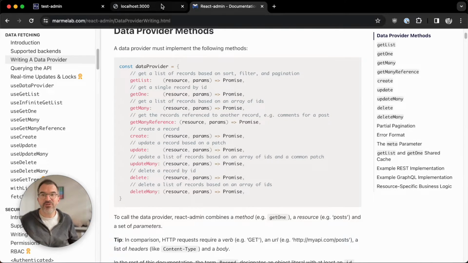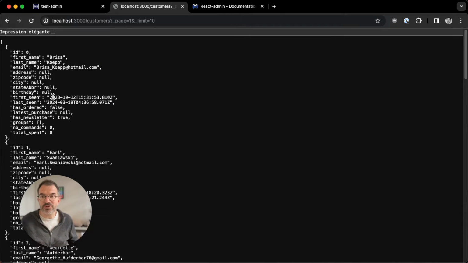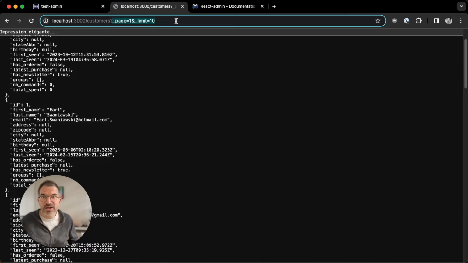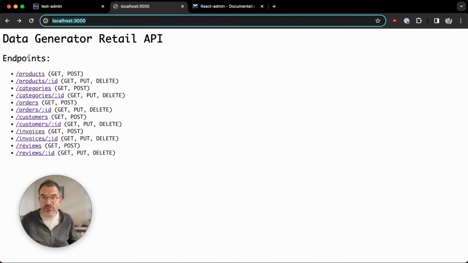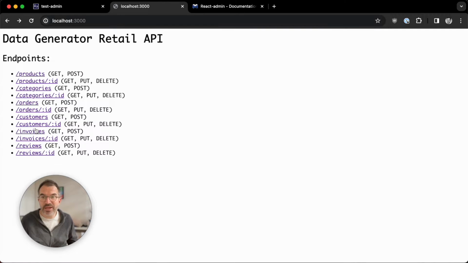So I have a REST API here that exposes, for instance, customers as a list of customers, and you can see that it accepts query parameters to define the pagination and sort order, etc. I can go to the detail of a single customer by going to the customer/ID route, and I want to display customers from this API in a RectAdmin application.